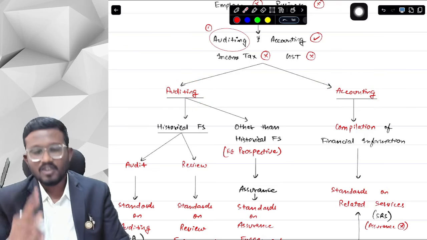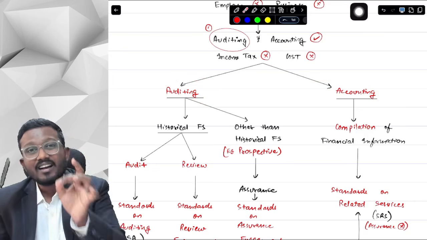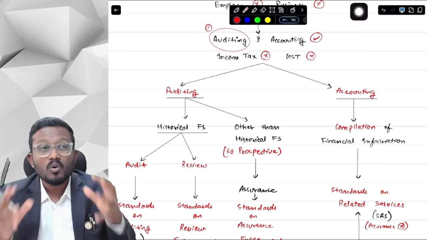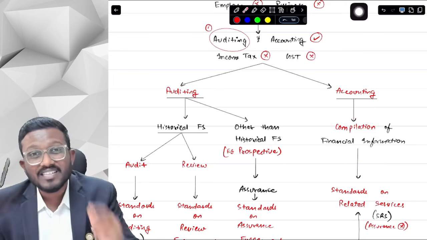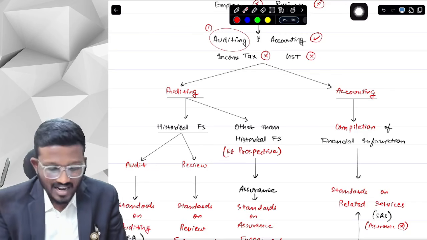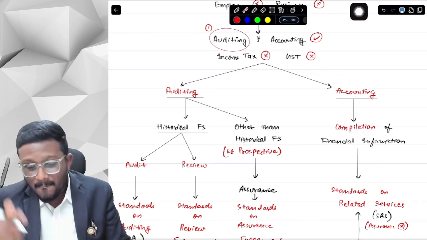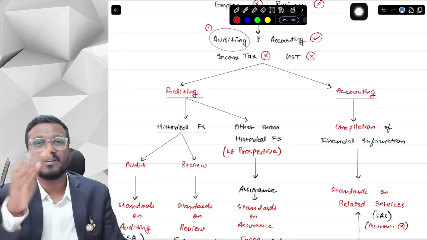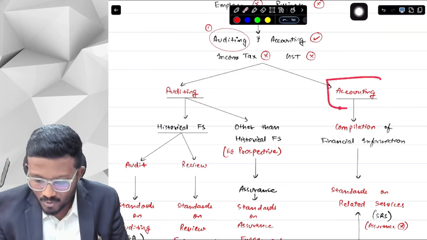First of all, to talk about accounting. Accounting is basically what? You are making the financial statements. Here the keyword is compilation. You are compiling the financial information and then making a financial statement, assisting the management in preparation and presentation of financial statements. In audit, we check whether the financial statements are as per AFRF or not. In compilation, we make financial statements, or rather we help management to make them. So it is called compilation of financial information, and this is included in accounting.